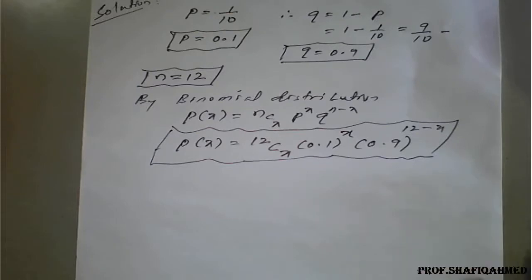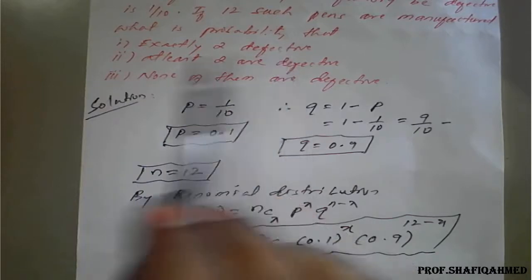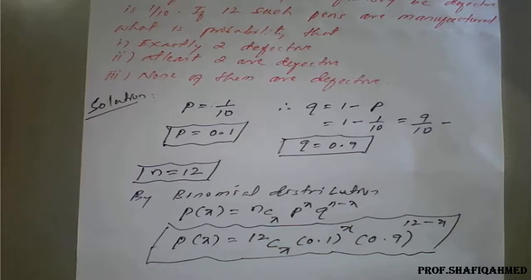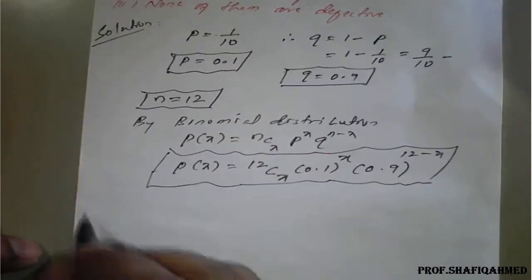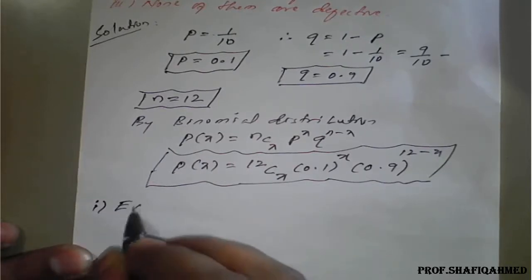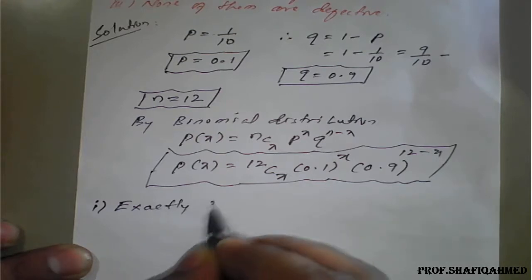Now the x value depends on our respective questions: exactly 2 defective, at least 2 defective, and none of them. So we'll start one by one. First, what they have told is exactly 2 defective.